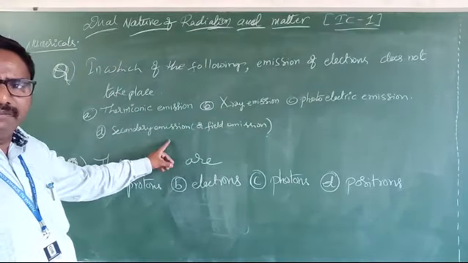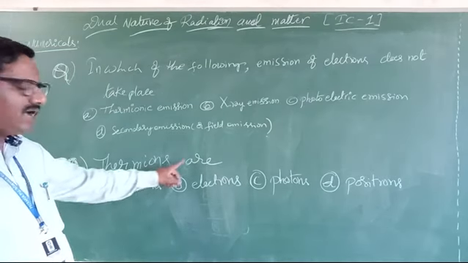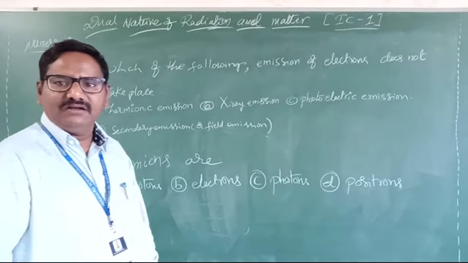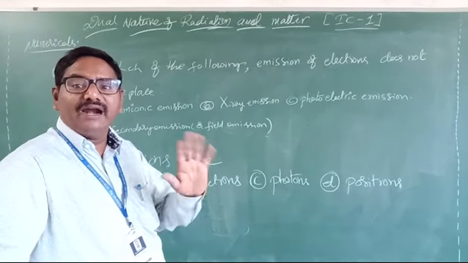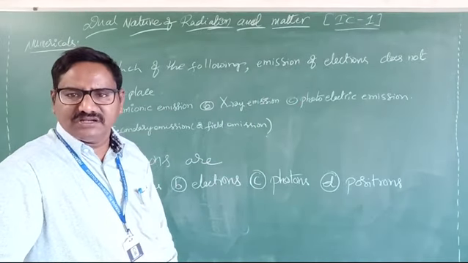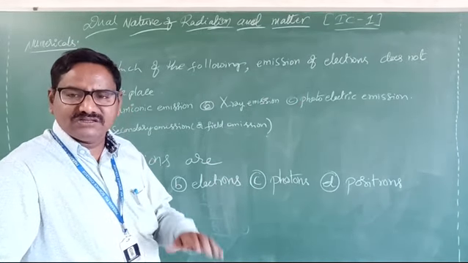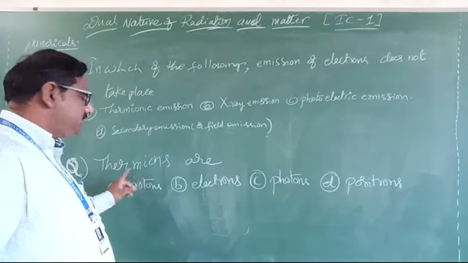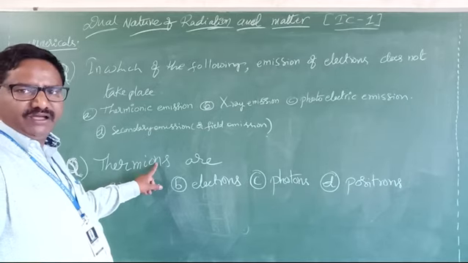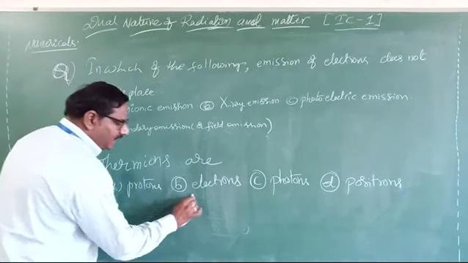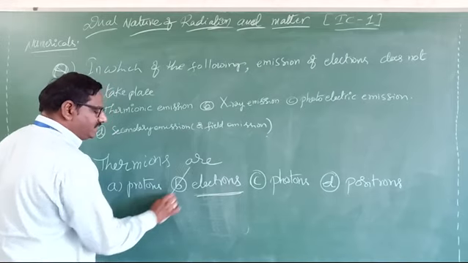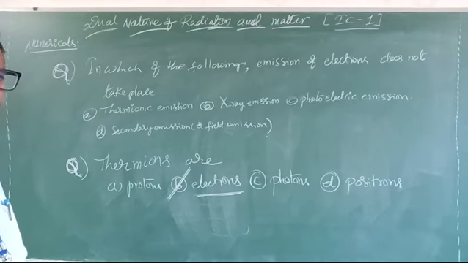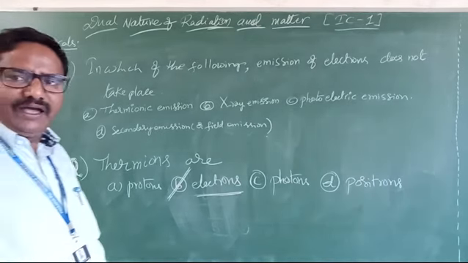That is related to this bit here. Thermions are which? When heat is supplied, electrons eject from the metal surface. Clear? Those electrons are called thermoelectrons. So which come out? Electrons. So in this concept, what is the bit answer? It is B. Do you understand? Very simple. So the first emission is thermionic emission.